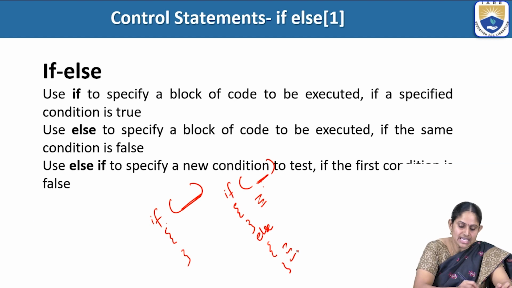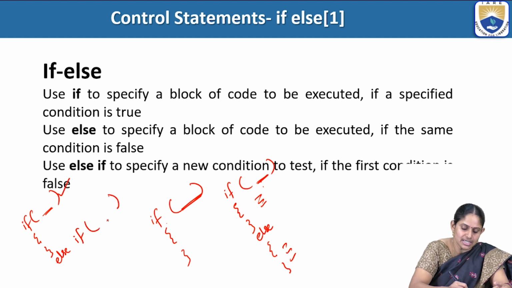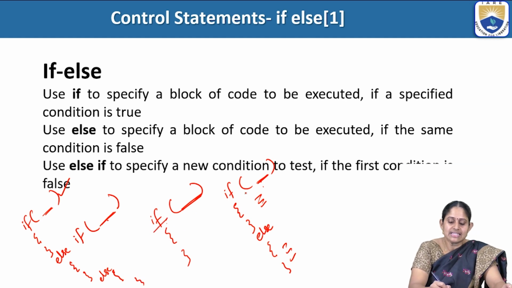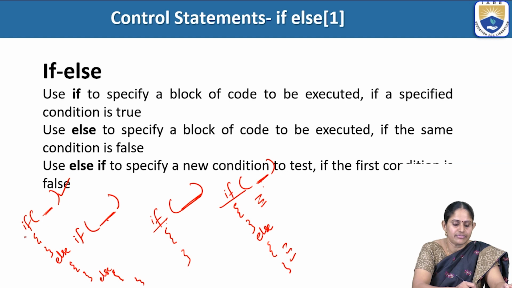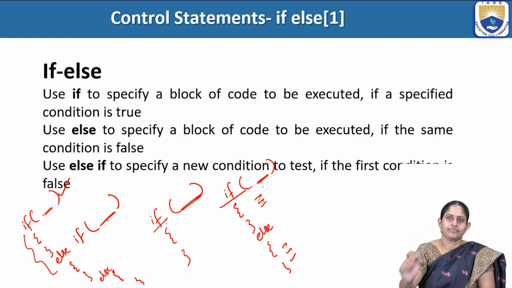Now the if else if ladder: you have an if condition, and if it is true, this body will be executed. Else if this is false, it will come and check this condition. If this condition is true, it will execute this body, and if this condition is false, it will come and execute the else part. So this is if without else, this is if with a single else, and this is the if else if else ladder.